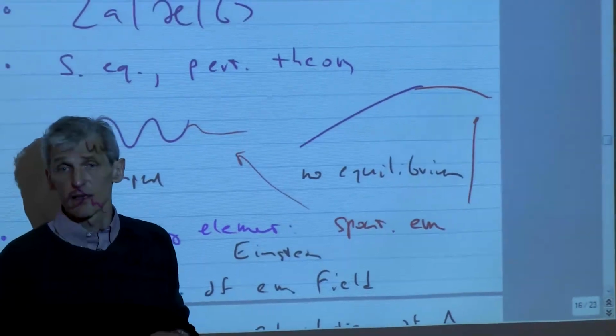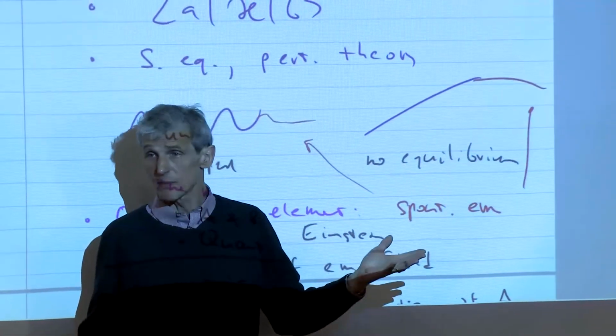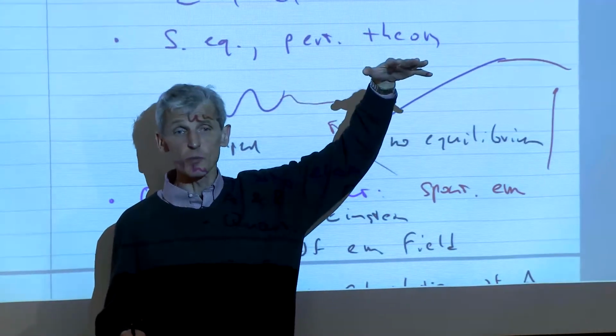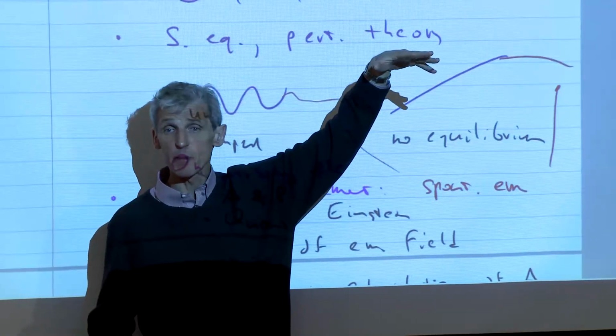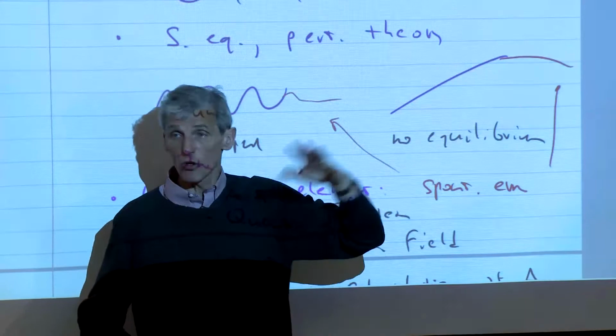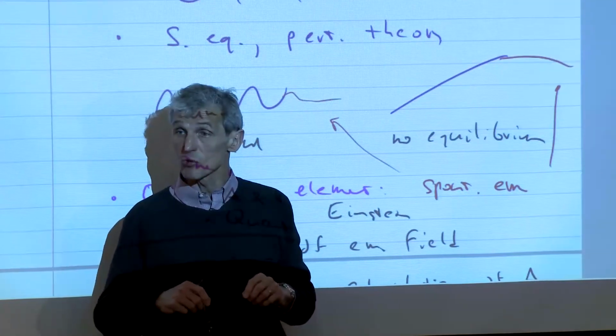Thermal equilibrium gives a Boltzmann probability for an atom to be in the excited state, which depends on temperature in the usual way. And he also knew that the spectrum of light would follow a Planck distribution.